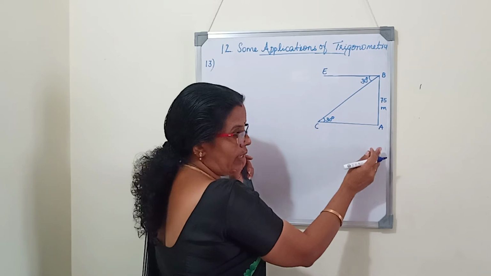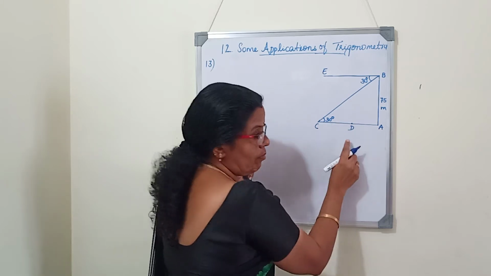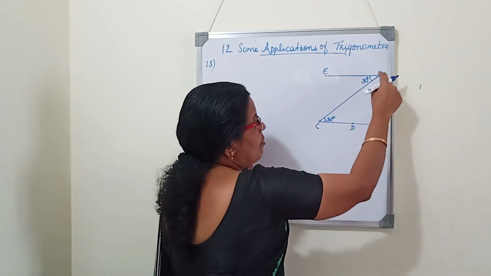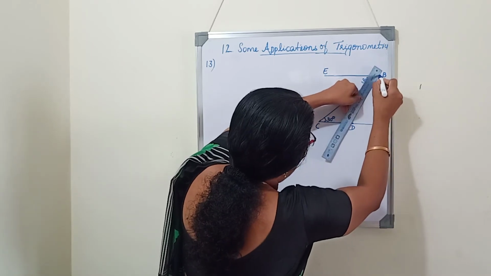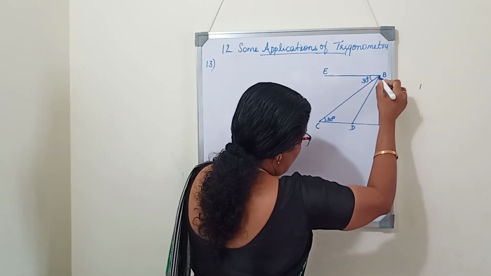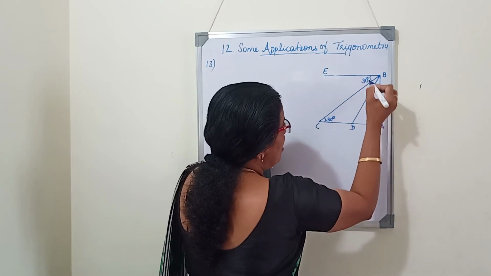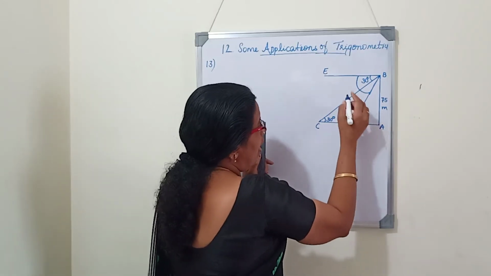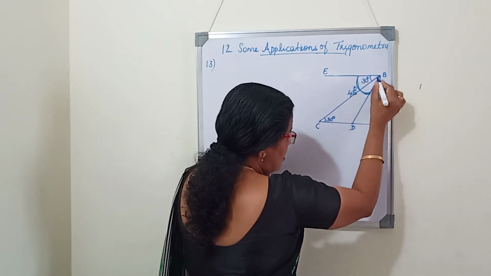There are two ships, one behind the other. Both are on the same side of the lighthouse. So I have to mark one more ship. Let D be the position of the ship. Now the next angle of depression is 45 degree. From the same point, the person is looking at the next ship. So how will we mark the angle of depression? See here, from the same point, he is looking at the ship D. This is the horizontal line and this is the line of sight. The angle between the horizontal line and the line of sight is the angle of depression, and that is 45 degree. And this is the whole line of sight.